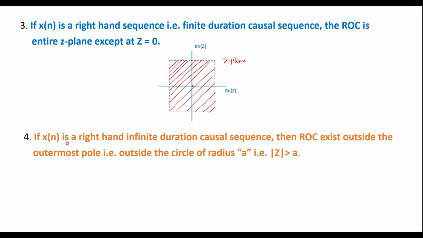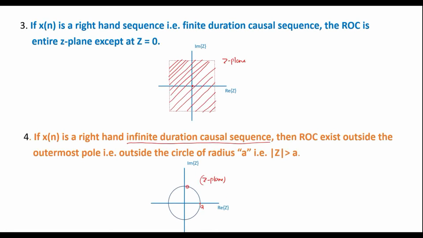If x of n is a right hand infinite duration causal sequence, then ROC exists outside the outermost pole, that is outside the circle of radius a, that is Z is greater than a. Here I can show, let this be a Z plane. Here we can see the circle. The radius of the circle is, assume, a, and say this point is a.